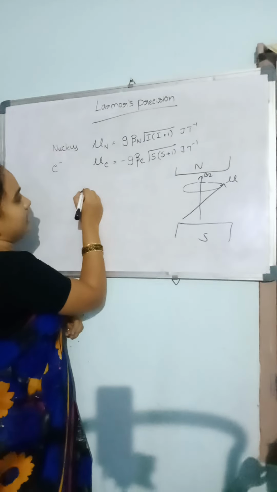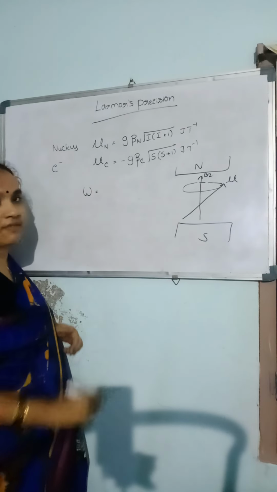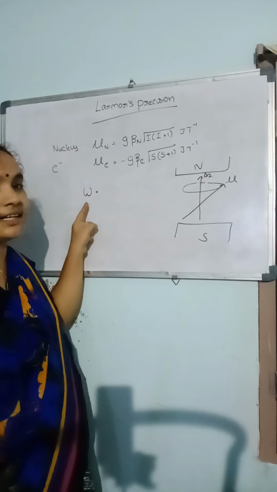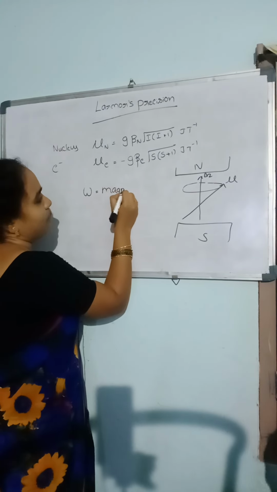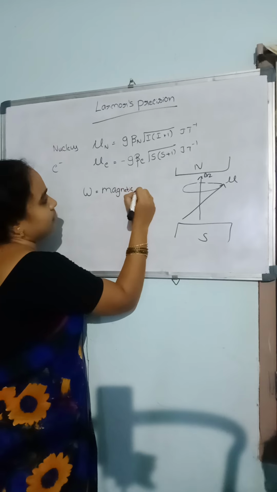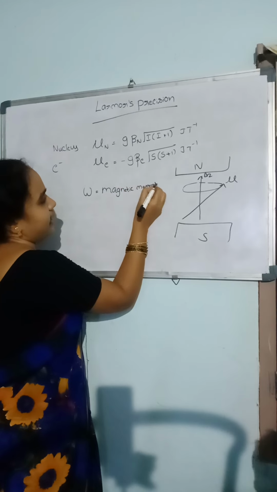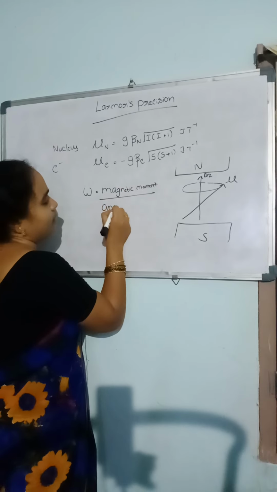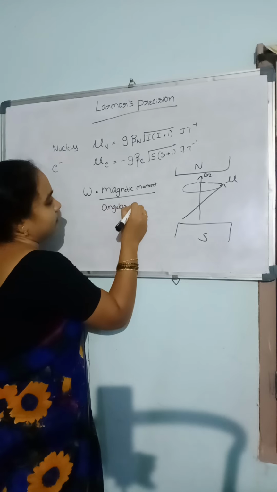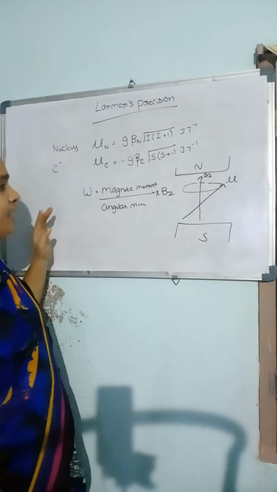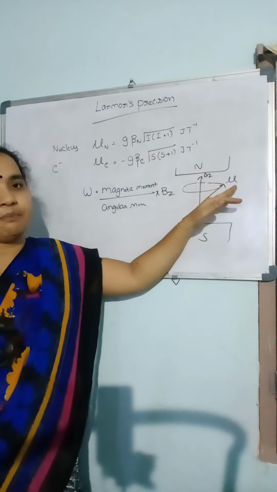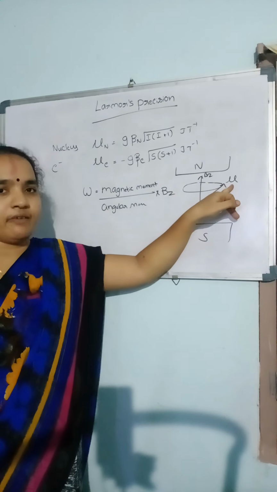Let the Larmor frequency be indicated by the letter omega, which is given by the magnetic moment divided by the angular momentum, multiplied by the external field strength. If it is an electron, we replace it with the magnetic dipole moment of an electron.